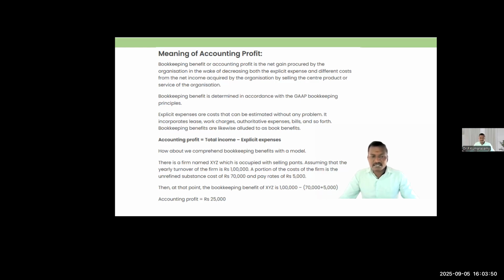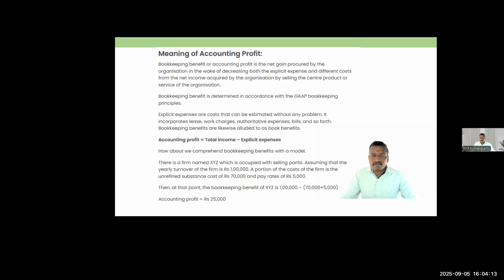That is explicit cost. So accounting profit is nothing but total income minus explicit expenses. The amount you have actually given is what will be recorded as expenses. The balance will be taken as accounting profit.